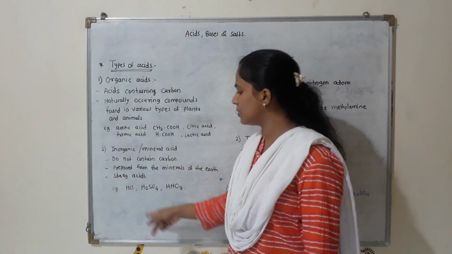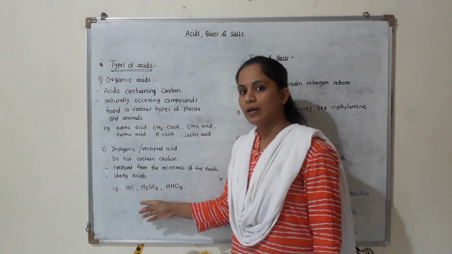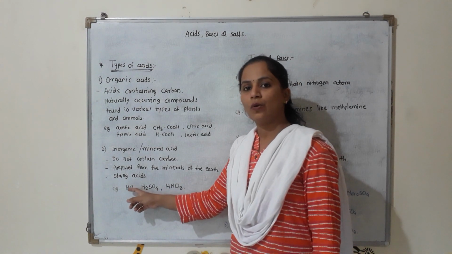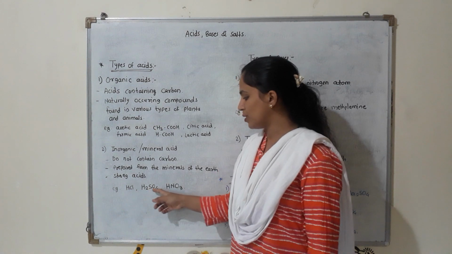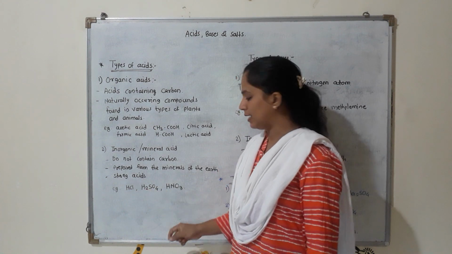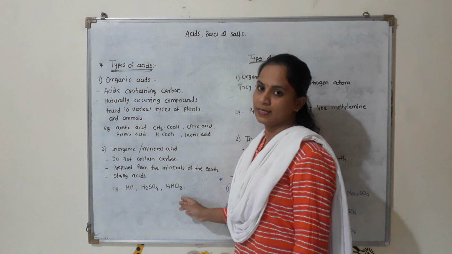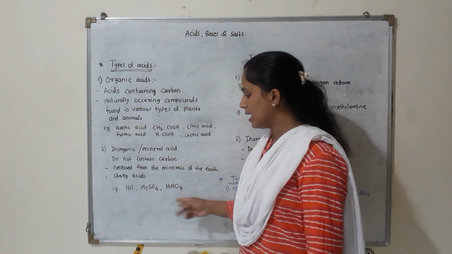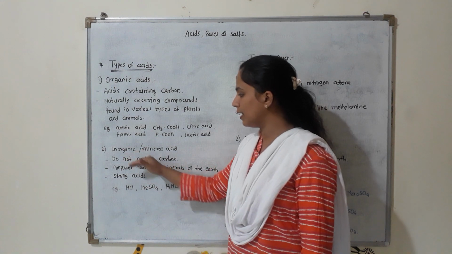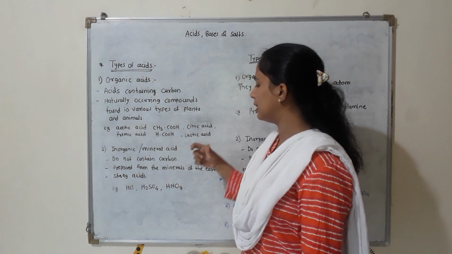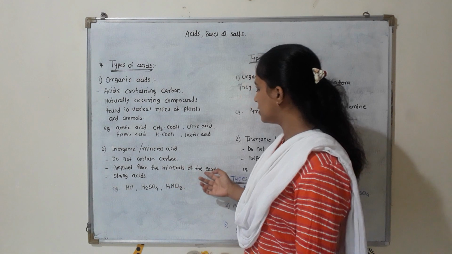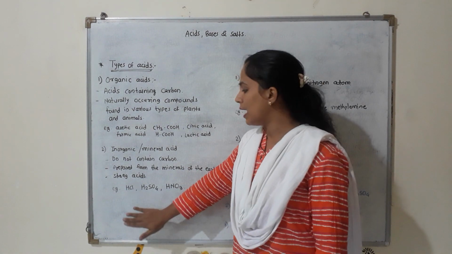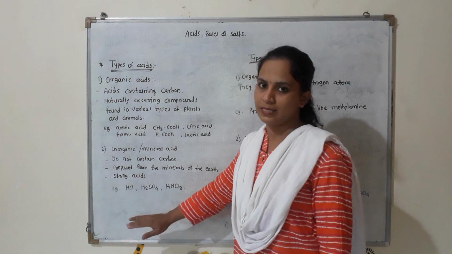So what are the examples? HCl. Students, we have discussed the names of these acids. So what is the name of HCl? Hydrochloric acid. Then H2SO4, sulfuric acid, and HNO3, nitric acid. So you can see in the formula there is no carbon atom present in these acids. That's why these are called inorganic or mineral acids, and these acids are prepared from the minerals of the earth. And all these acids are strong acids and mainly we use these acids in our laboratory.